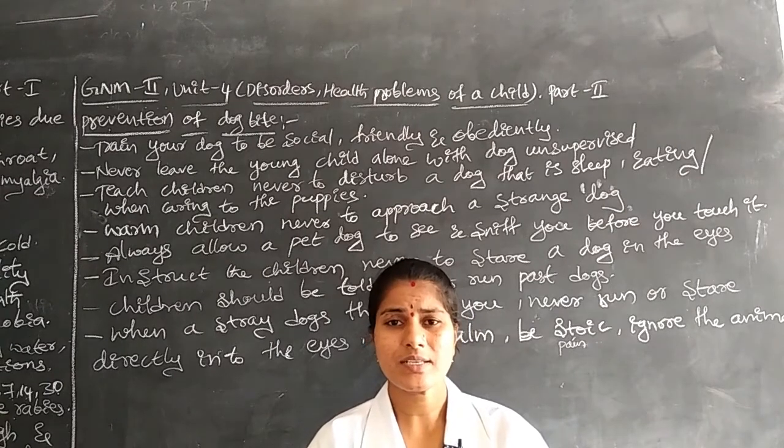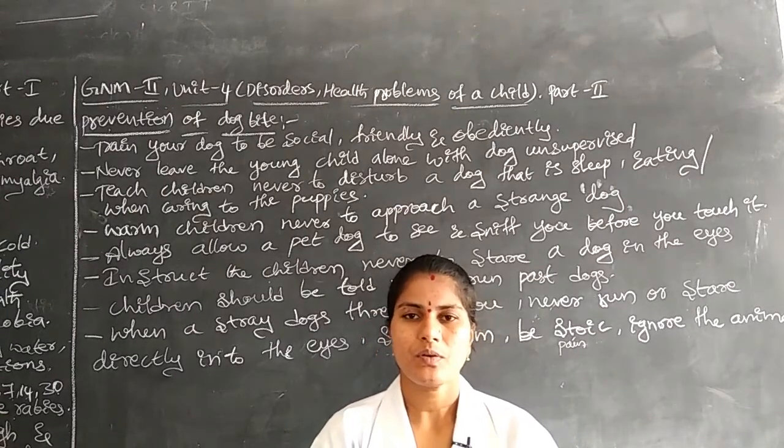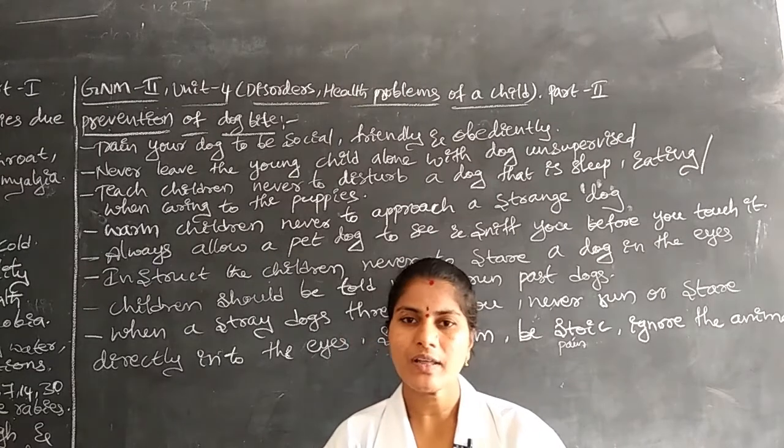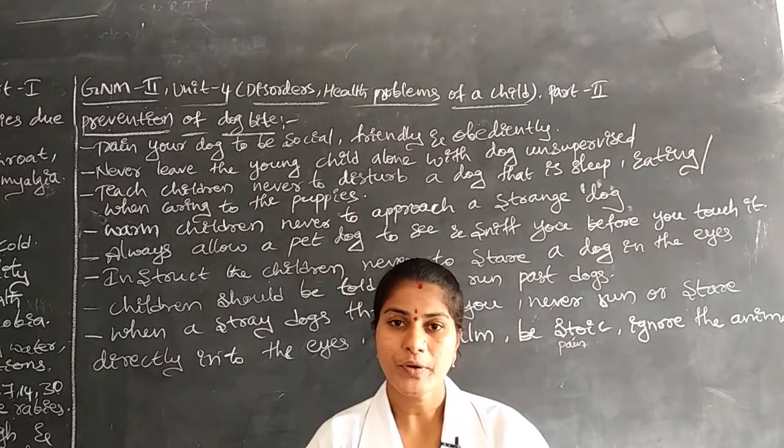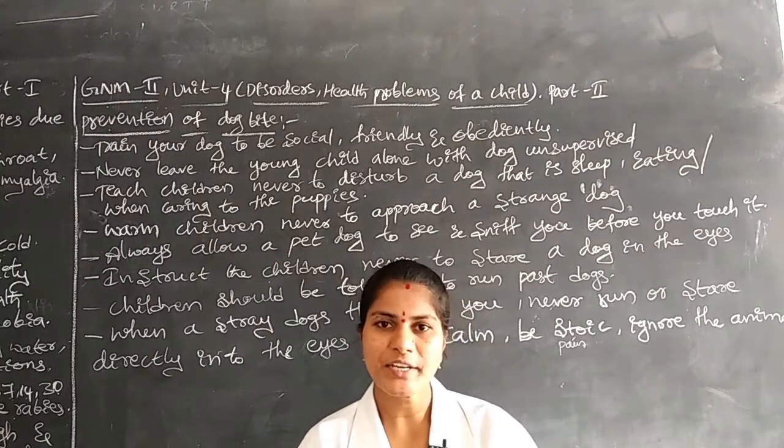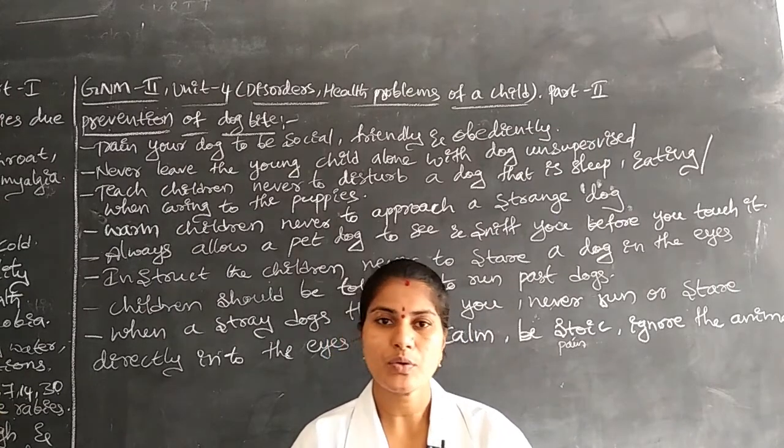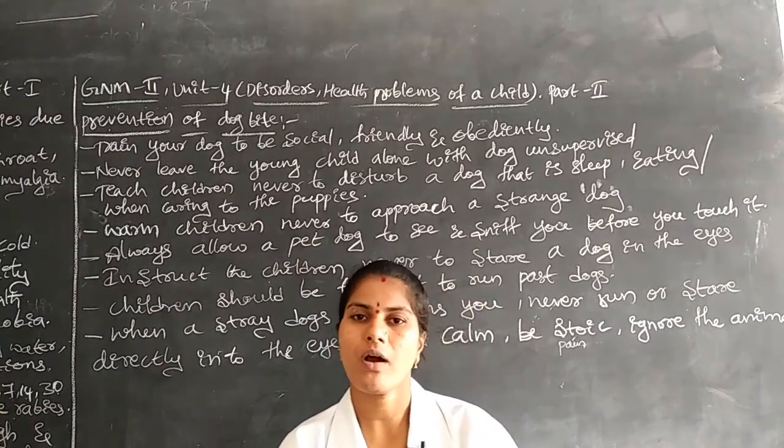The dog is a type of animal that will be in between human beings. For protecting individuals from the dog, we have to give good training to the dog.